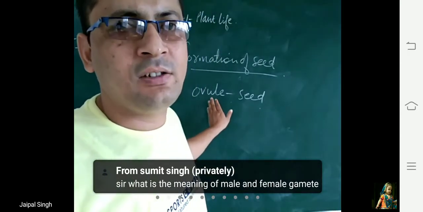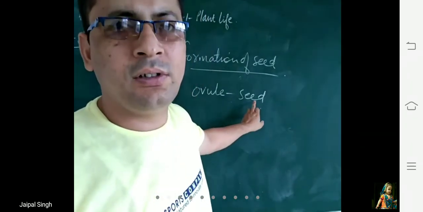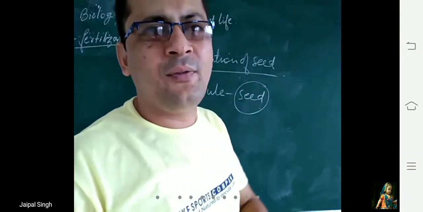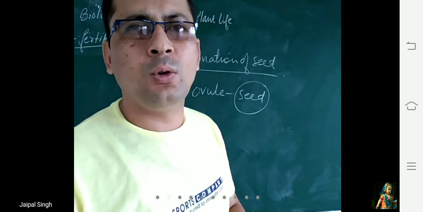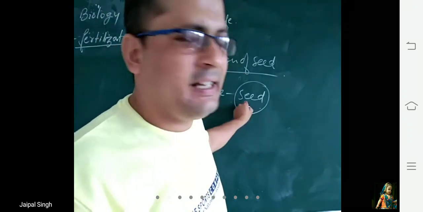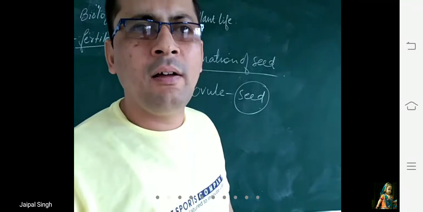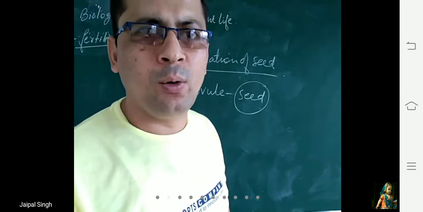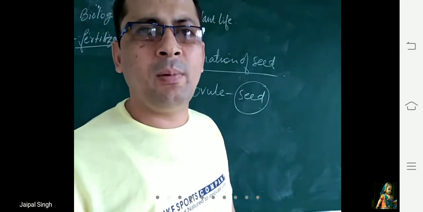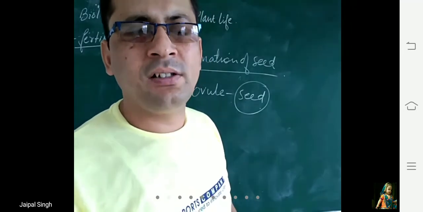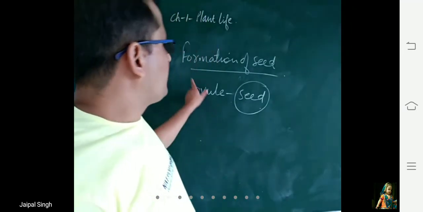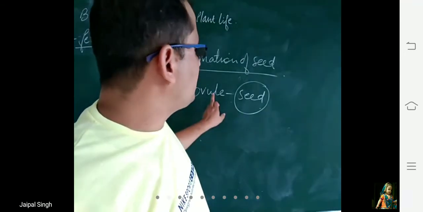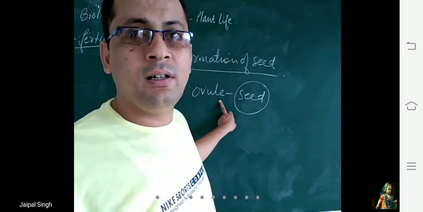Ultimately this ovule gives rise to seed, and this seed dries and forms a tough outer covering outside it. This seed contains a tiny baby plant which is known as embryo. Embryo is the small baby plant which is present inside the seed. So what you have to remember: after fertilization, the ovule changes into the seed.